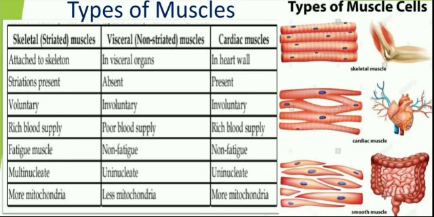First one, skeletal muscles. These are attached to the skeletal system, and these muscles have alternating bands, dark, light, dark, light. Along the length of these muscles, there is an appearance of bands. That's why these are known as striated muscles. That's why they say that striation is present. And these skeletal muscles are under the control of willpower. That's why these are voluntary muscles.